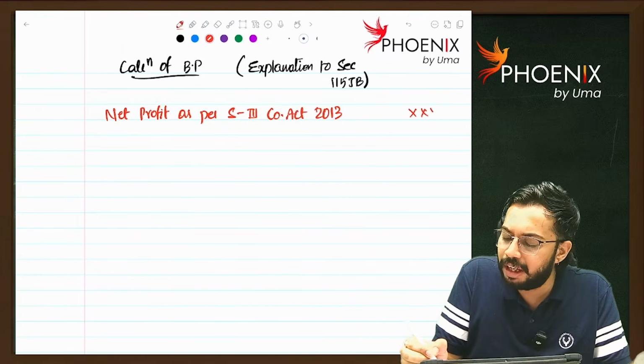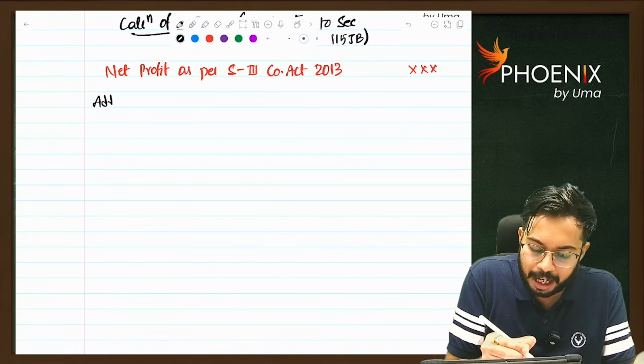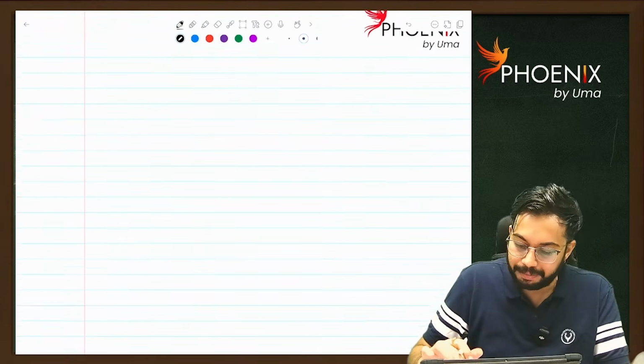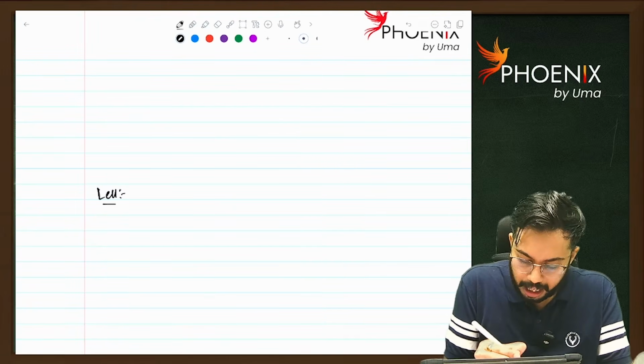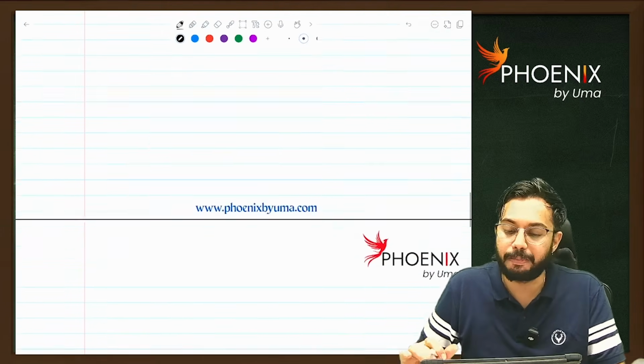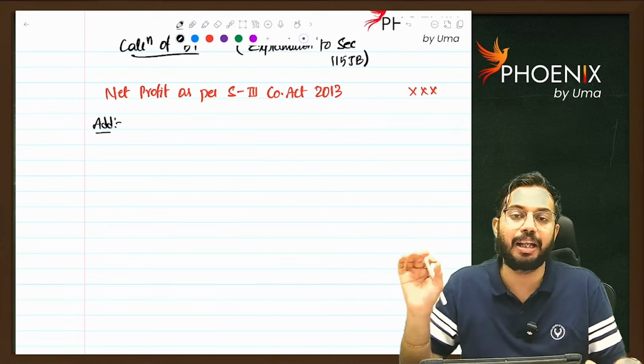Okay. So first you will take net profit as per Companies Act 2013 and you will do some additions. You will also do some deletions. Thereby you are going to calculate the book profit. Whatever the book profit is, on that book profit you are required to calculate MAT.